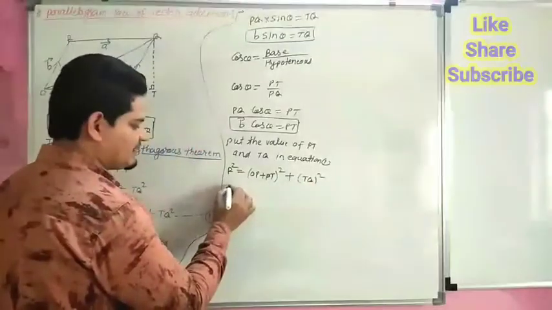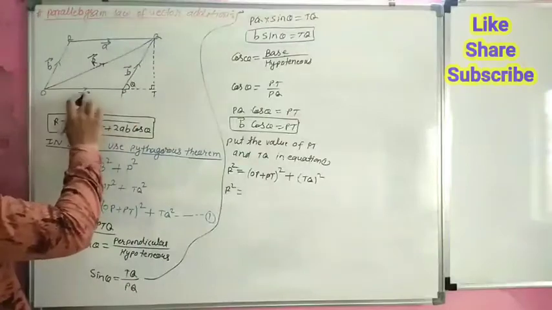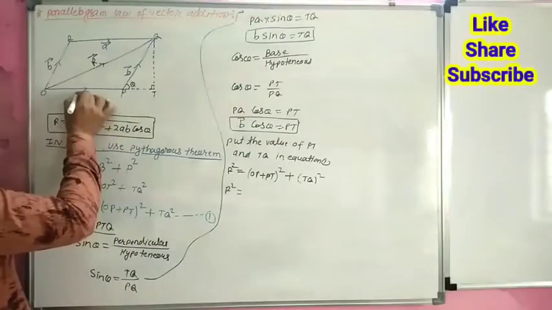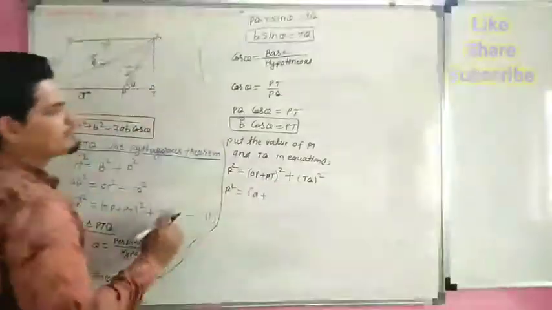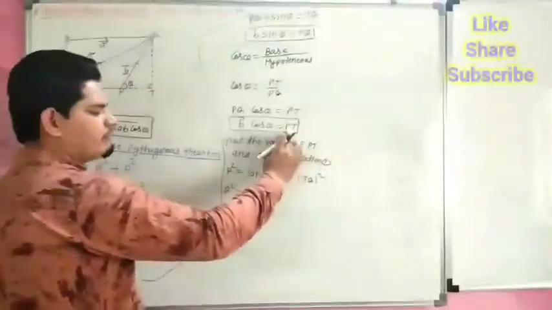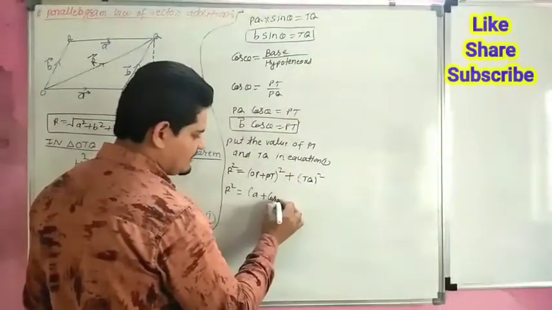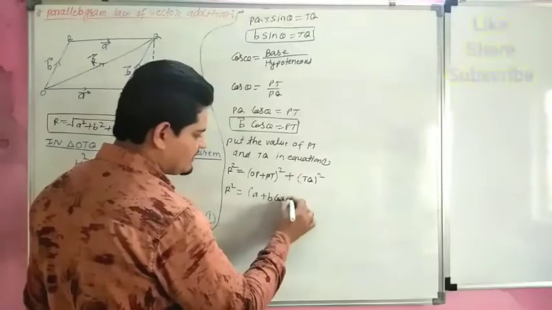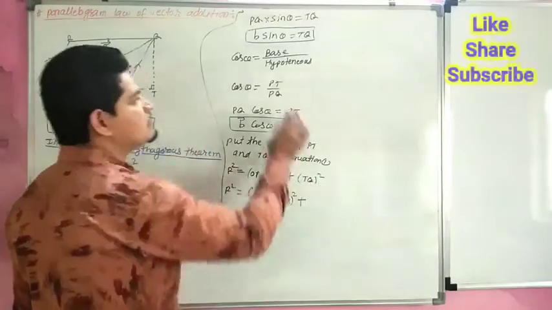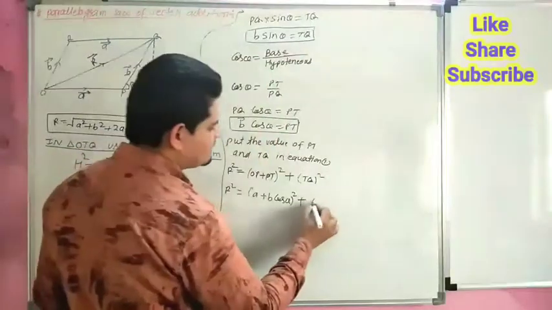The value of OP is vector A. So vector A plus PT; we have calculated PT as B cos theta, plus TQ, which we have calculated as B sin theta.